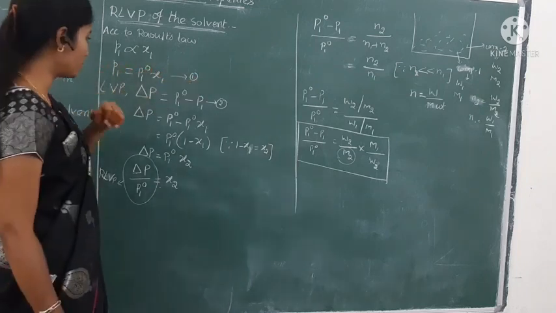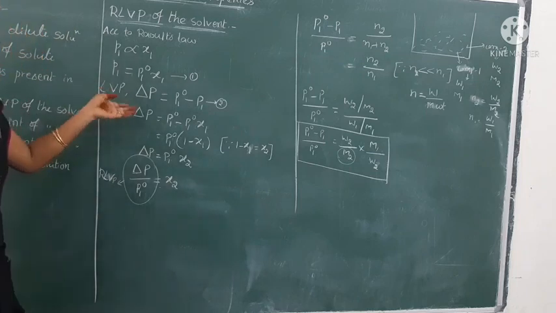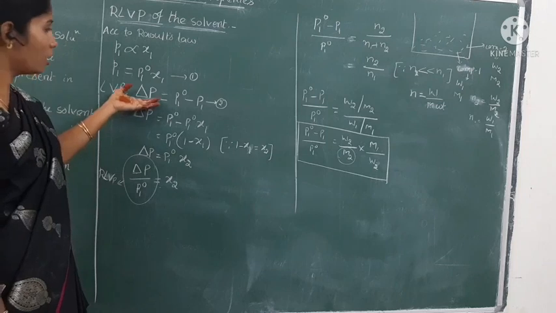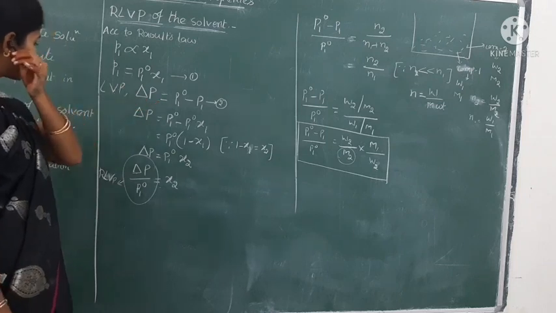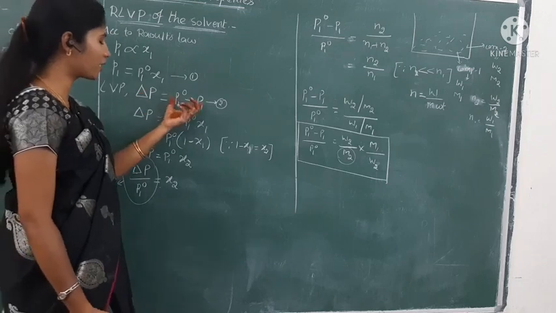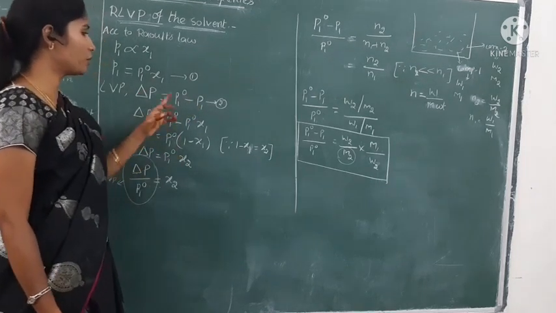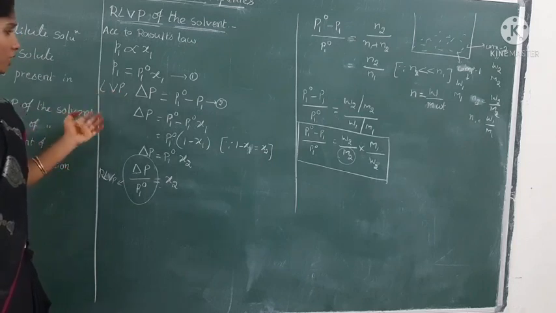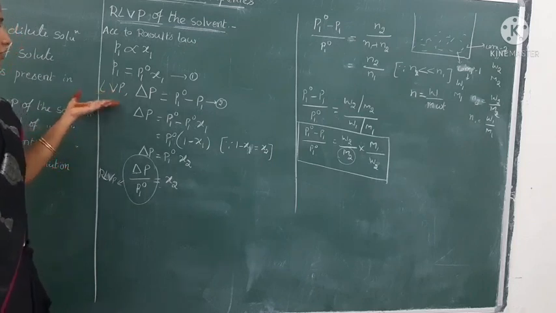Consider it as equation number 1. And take the lowering of vapor pressure. Lowering of vapor pressure is nothing but change in the vapor pressure. How can we calculate this change in the vapor pressure? P1 naught minus P1. By calculating the difference between P1 naught and P1, we can get the change in the vapor pressure. That can be called as a lowering of vapor pressure.